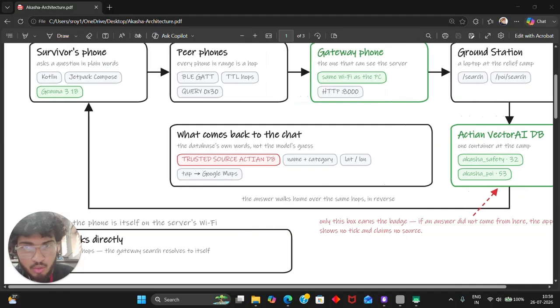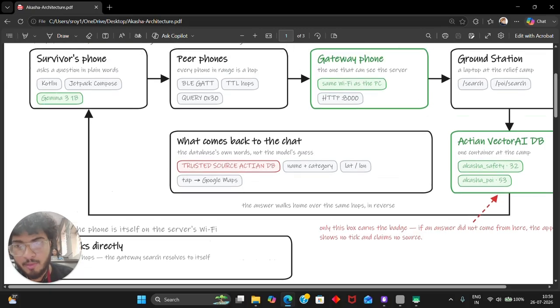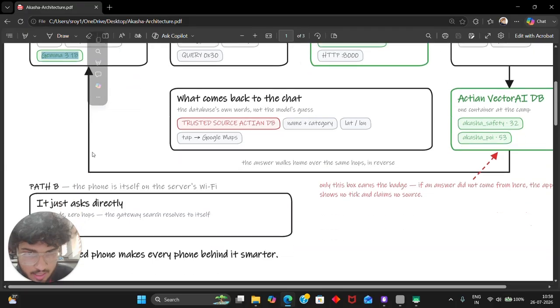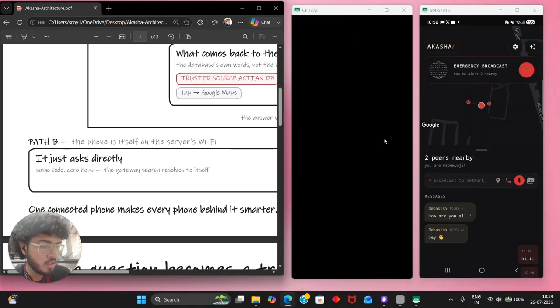Now this is sent back through the mesh to the survivor's phone. Over here, on the survivor's phone, there is a local LLM. There is Gemma 3, which is a 1 billion sized model, which uses that vector to give the answer to the person. I will now show you this in real time.